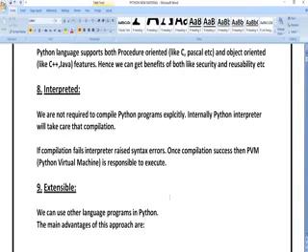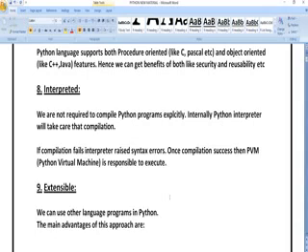Each and every programming language is going to run either with the help of a compiler or with the help of an interpreter. So C program works on a compiler, and Python program is going to work with the help of an interpreter. So this is the important point that we have to remember.